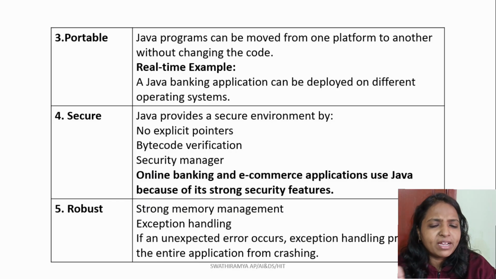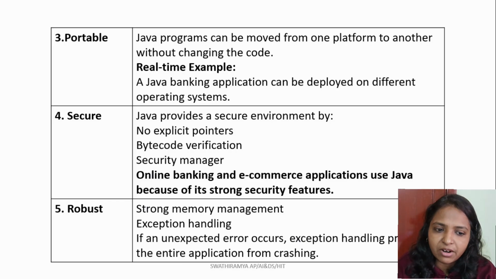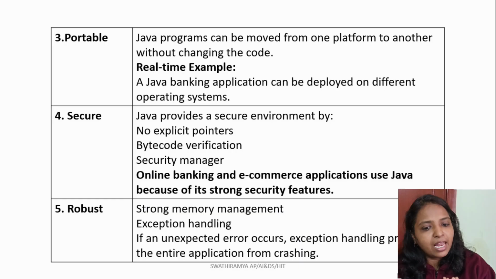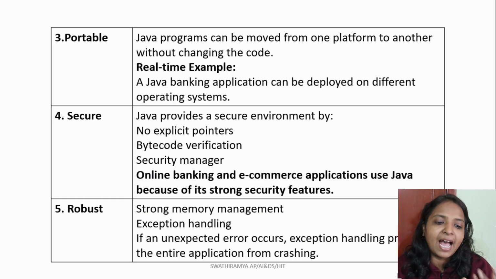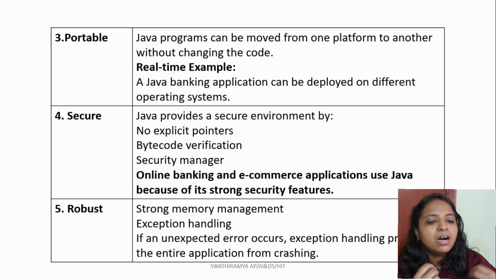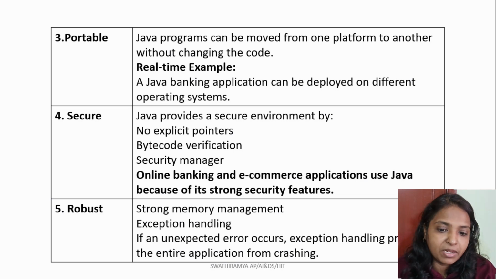robustness. Java provides strong memory management and exception handling. Suppose an unexpected problem occurs while the program is running, exception handling allows us to detect and handle such a problem instead of allowing the entire application to terminate unexpectedly.